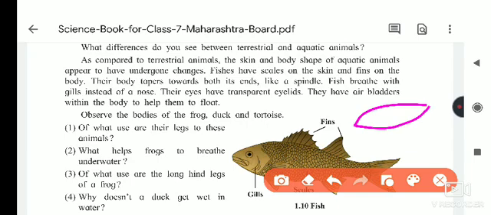This boat has two tapering ends, on both sides, and in the middle it bulges. It tapers towards the ends and bulges in the middle. The same structure is there in aquatic animals, and this structure is specially developed to reduce the water pressure whenever the animal is swimming